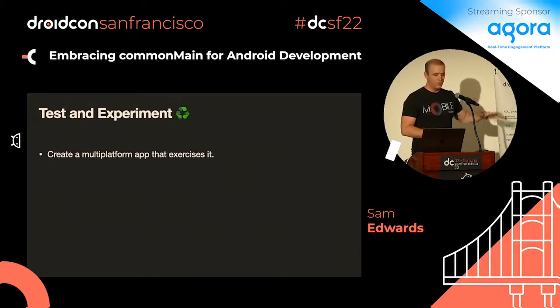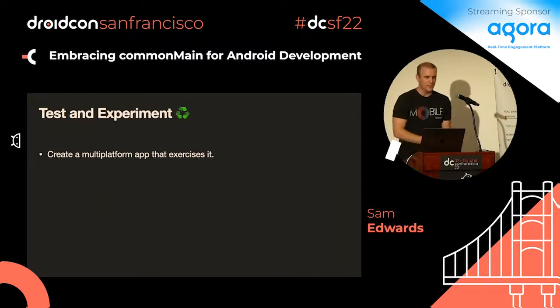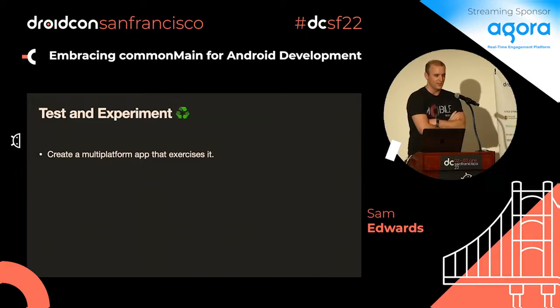Just getting this to work is cool, but when you see it running in iOS, when you see it running on the web, then you get really excited. It's really fun, and you're like, oh, this is great. This is going to take over the world. And then you put yourself in the shoes of an iOS developer and you go, wait, what? I did that at the previous company I was at. I had to work with the iOS developers, and luckily I knew them really well. I gained trust, and I figured out how static frameworks and dynamic frameworks work, what an XCFramework is, what a Swift package is, what CocoaPods is, and all these things.